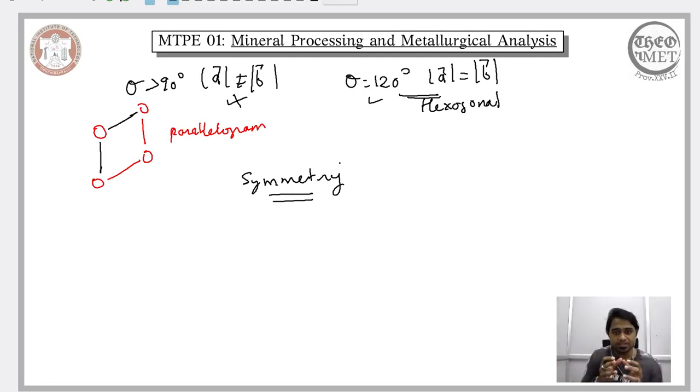One of the symmetries that is easy for us to understand is the translation symmetry. So what do we mean by that? Translation symmetry means if you take a local arrangement of the atoms and repeat it all through the volume. For instance, let us again restrict ourselves to 2 dimensions. A local arrangement of the atoms is often referred to as a motif. Motif is nothing but a local arrangement of the atoms.